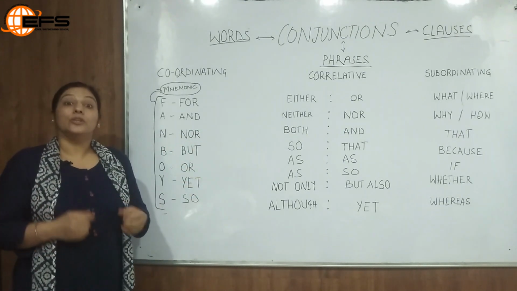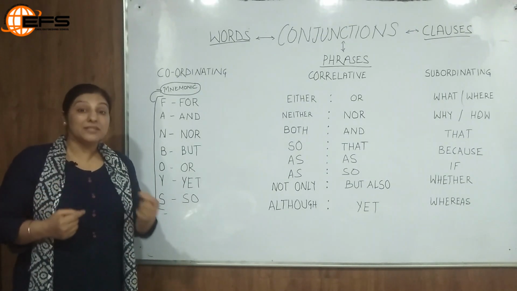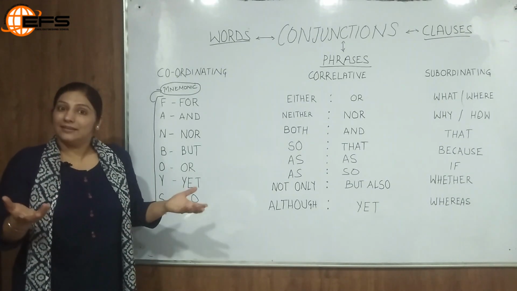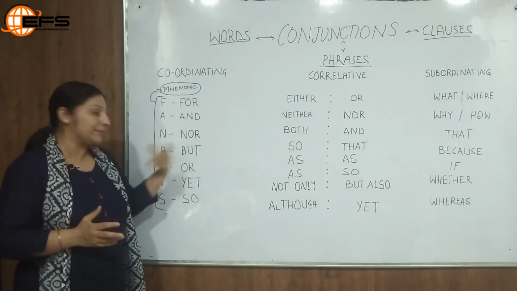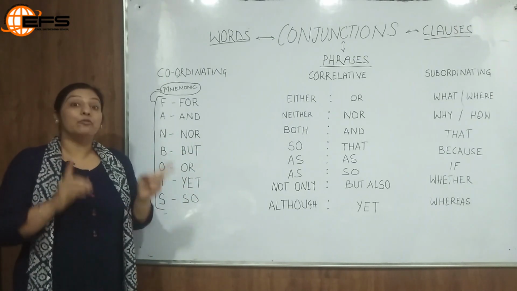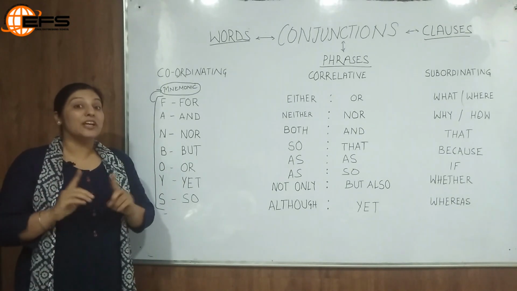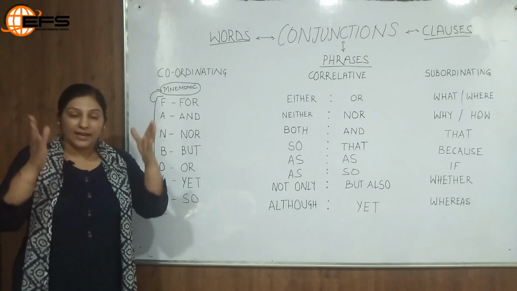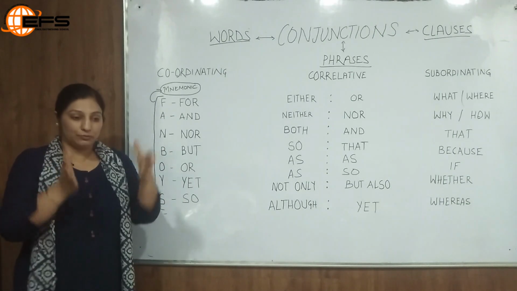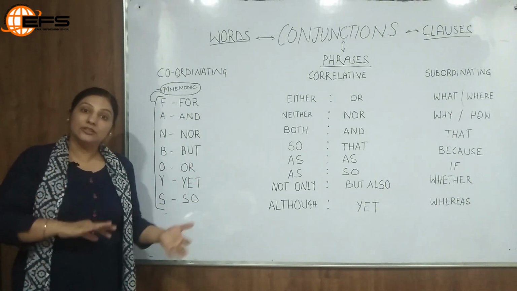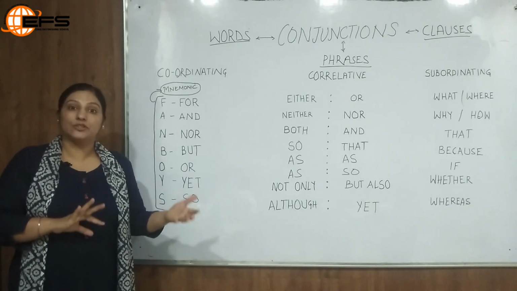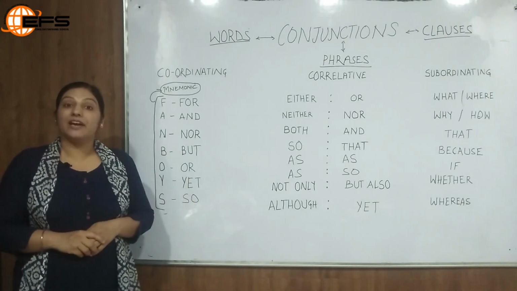Nor. She doesn't like pizza nor does she like burger. So this is how again the independent clauses are combined. But. I will go to the party, but I will not eat heavy food. Again, but is basically used for two contrasting situations where you are doing something and the other situation is totally contrasting to it. And then we have or.